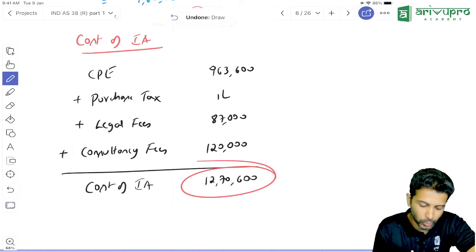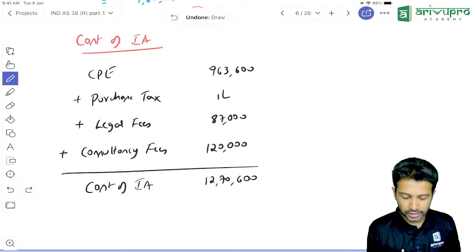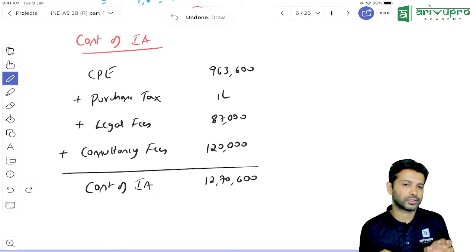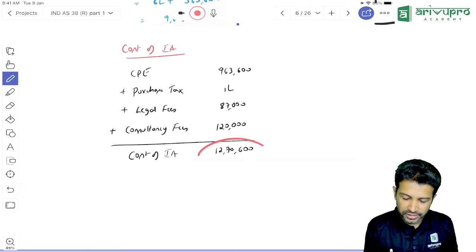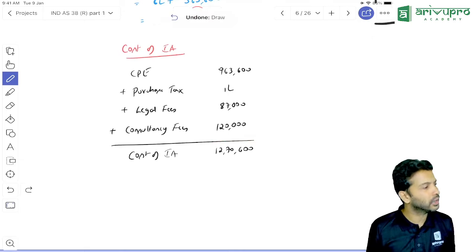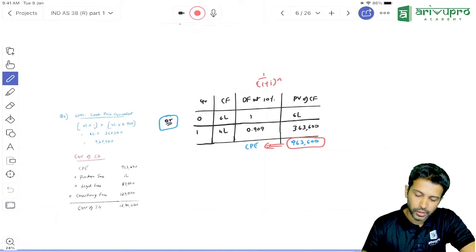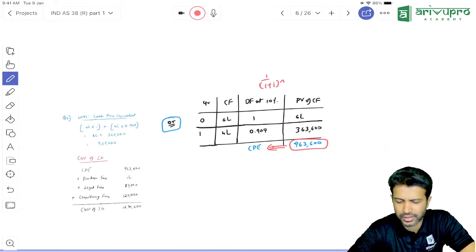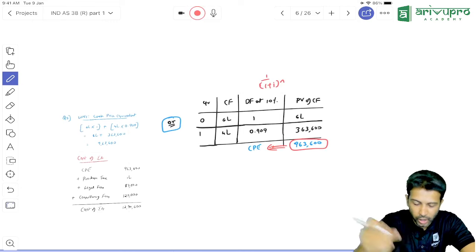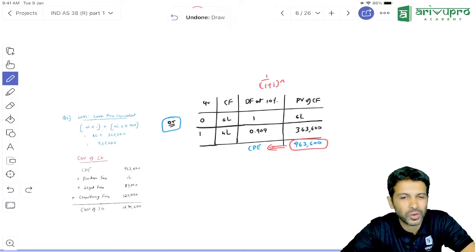Adding all, you will get 12,70,600. That is the cost of intangible assets. Initially, you will recognize intangible asset in your books at this particular value. That's all. Easy question only, but just that they've asked CP along with other costs. Hence, I made this question as an LDR.